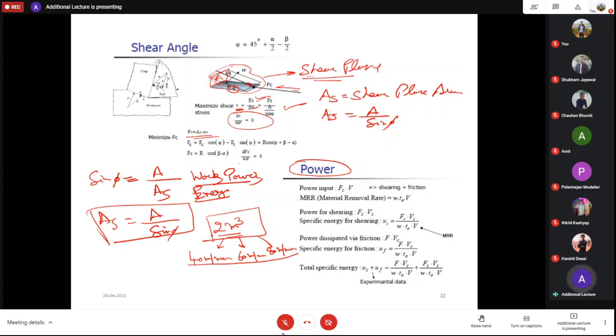Now you need to reduce it from 2 meter cube to 1 meter cube, or suppose 0.5 meter cube, right? And you are machining at 40 meter per minute, 60 meter per minute, 80 meter per minute, and all other parameters are same. So in which particular case will more energy be consumed?